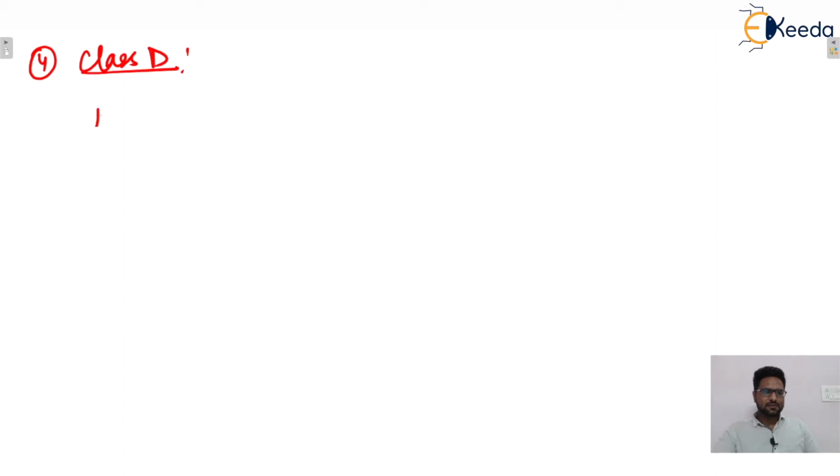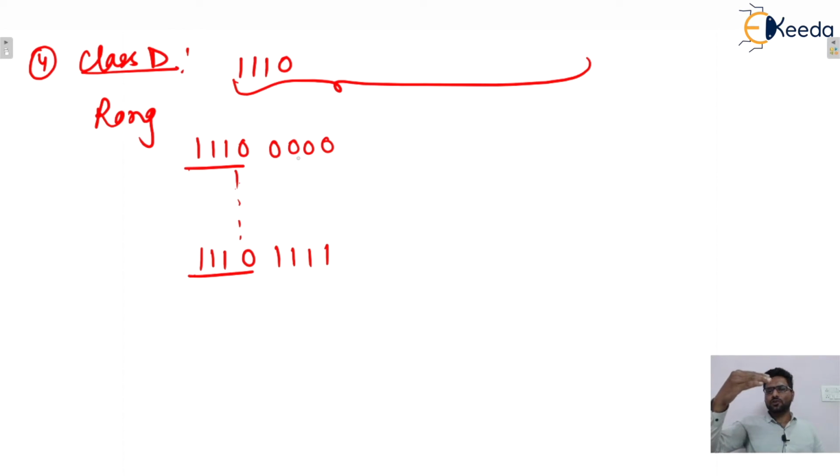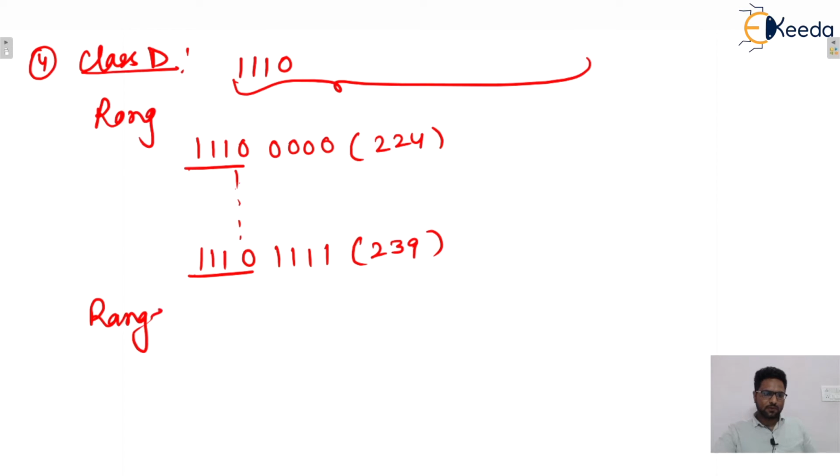Similarly, the next one, that is the fourth one, class D. So in class D, what will be the range? That is 4 bits are fixed, 1110. So 1110 followed by all zeros, then this can go up to 1110 followed by all ones. These are fixed, and the remaining 4 bits will start with 0000, then 0001, then 0010, and so on. So the decimal value of this one is 224, and the decimal value of this one is 239. So the range for class D for the first octet will be between 224 to 239, isn't it?